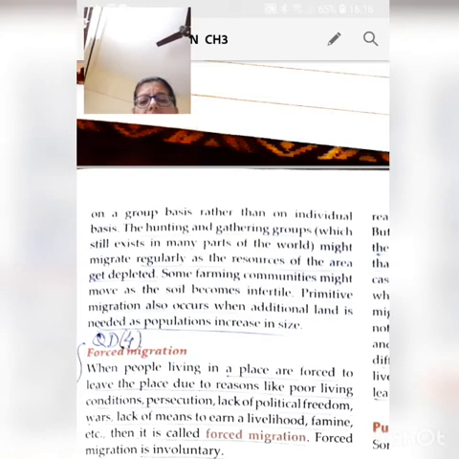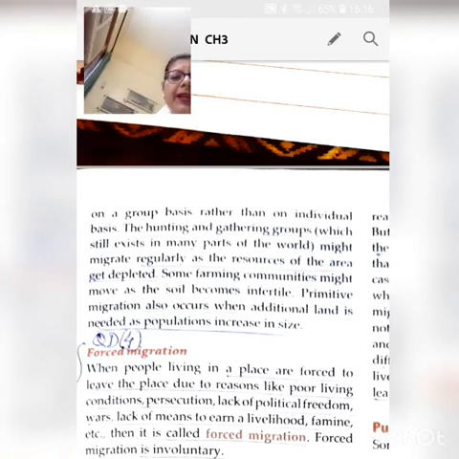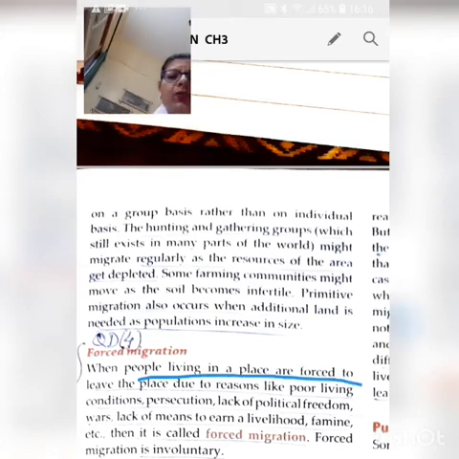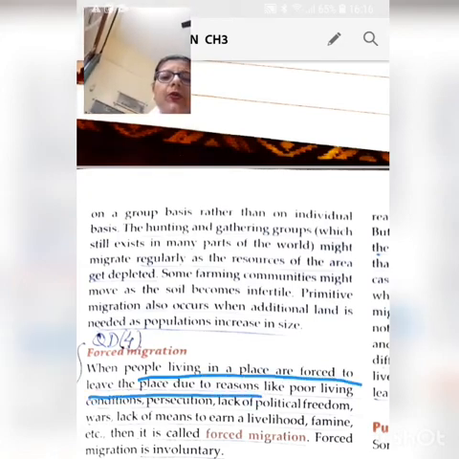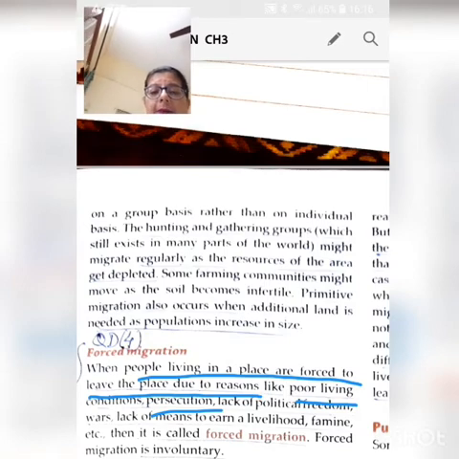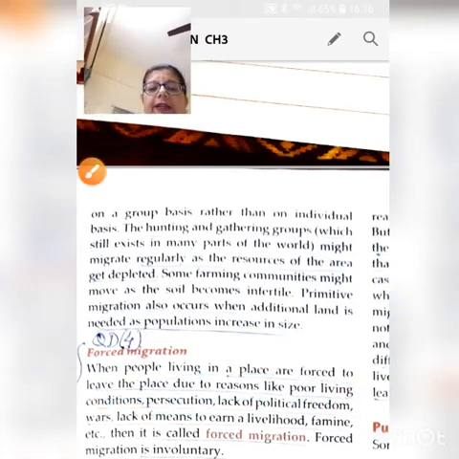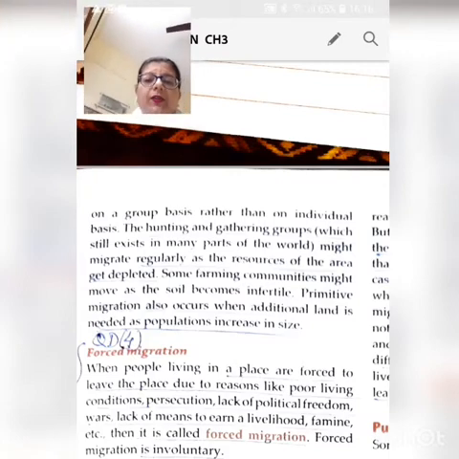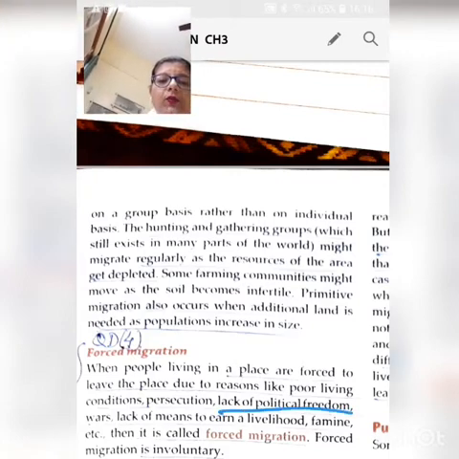Forced migration, as the name suggests, occurs when people living in an area are forced to leave the place due to reasons like poor living conditions. It could be due to persecution, when people are being punished or cruelly treated. In case of lack of political freedom, people also move.